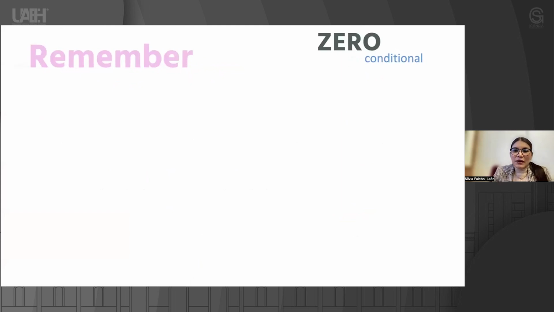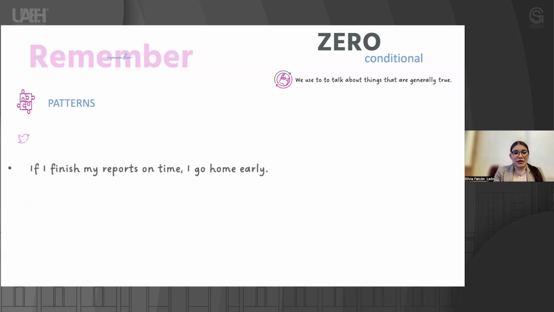Okay? So, as a summary, remember, we're going to use zero conditional when we talk about things that are generally true, that almost always happen. And we have to follow this structure. We can start with the if clause.